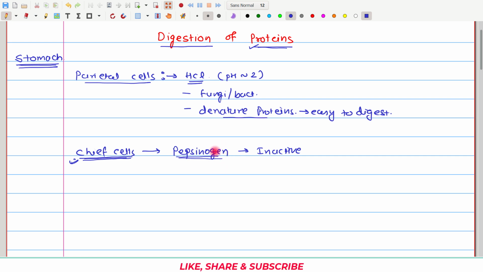Once it gets secreted into the stomach cavity or intestinal cavity, then only it gets activated. So, our tissue is not digested, rather whatever we take up in the food can only be digested. So, pepsinogen, as it is an inactive form, and such inactive enzymes are collectively known as zymogens. Pepsinogen is one example of zymogens, right?